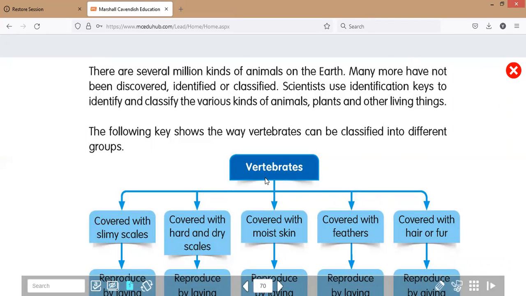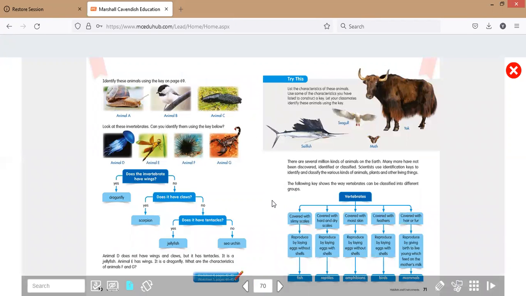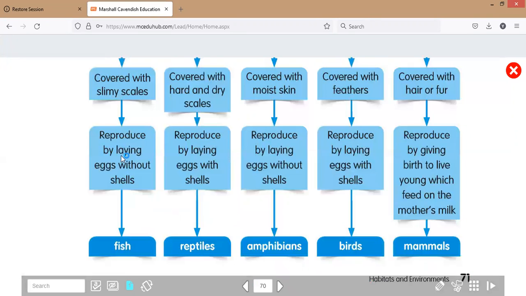Jadi vertebrata itu terdiri dari beberapa kelas, ya, vertebrates. And in every class has a characteristic. I give this one, this fish.